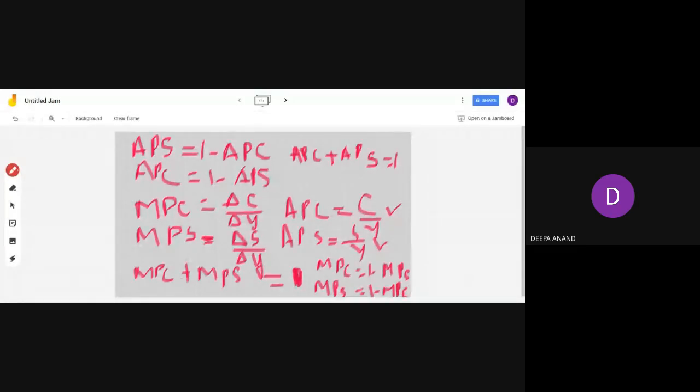Because MPC plus MPS is equal to the income change. Write all these things. Is it over? Write it. You may get it in your textbook, but still, if you don't write, you will not be able to recollect it.